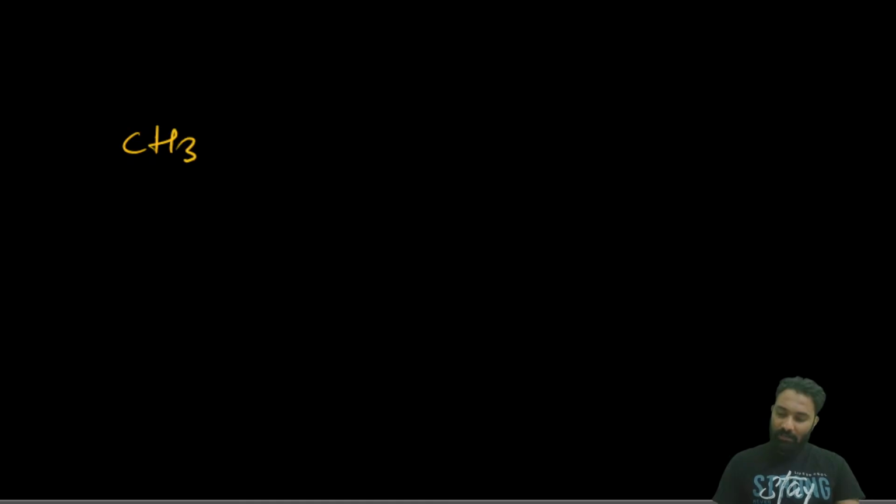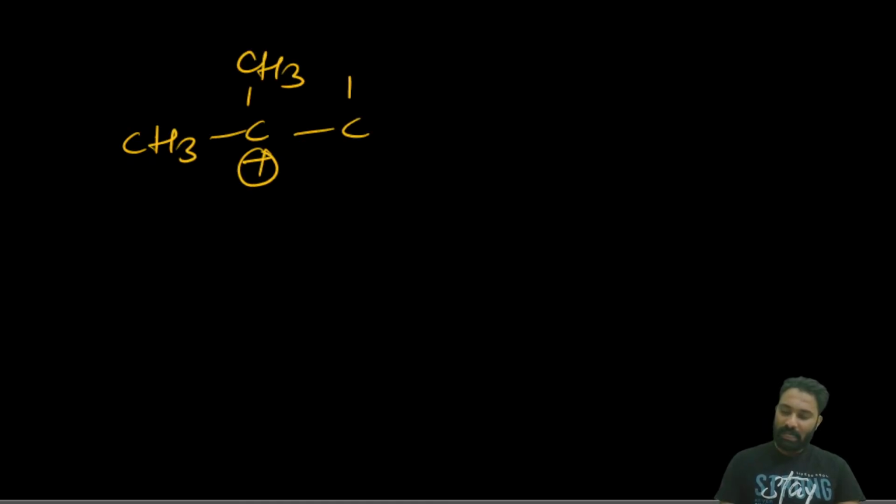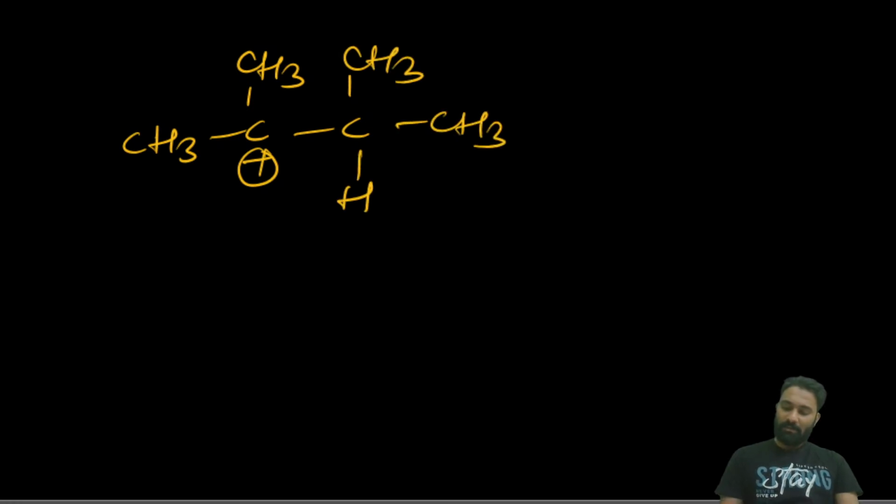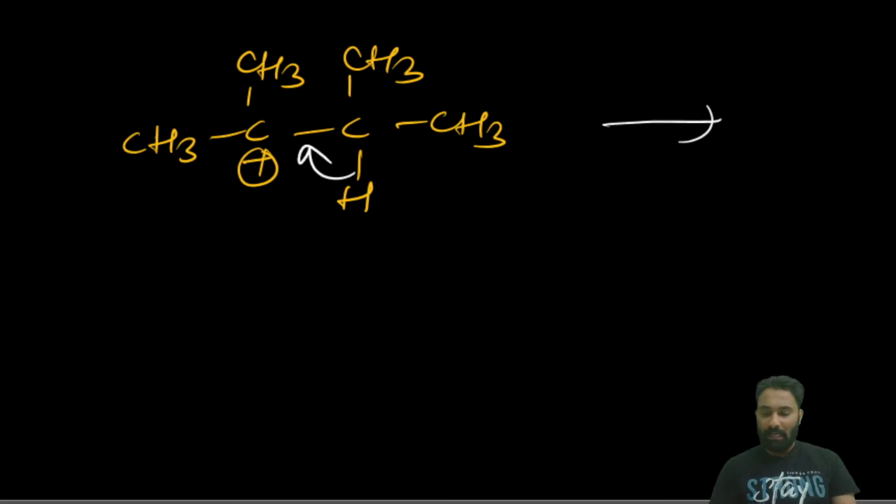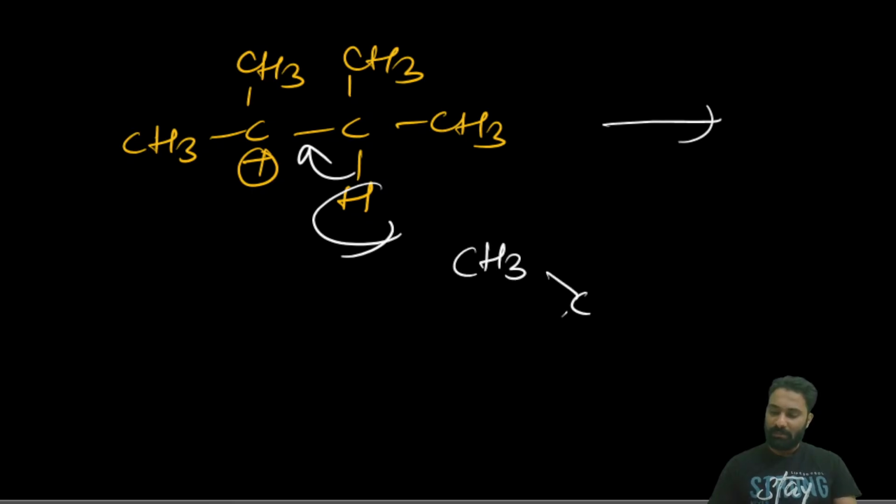Which carbon here has less number of hydrogens? No, here this carbon is having less number of hydrogens, right? Now from this carbon, the hydrogen will be eliminated. Clear? And it will produce a more stable alkene. See, now this alkene is having how many hydrogens?